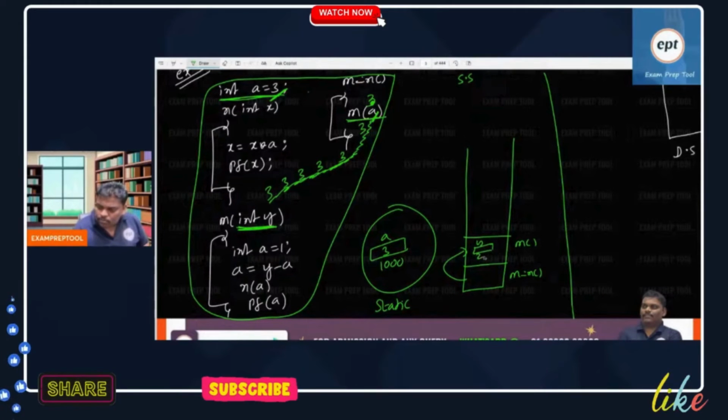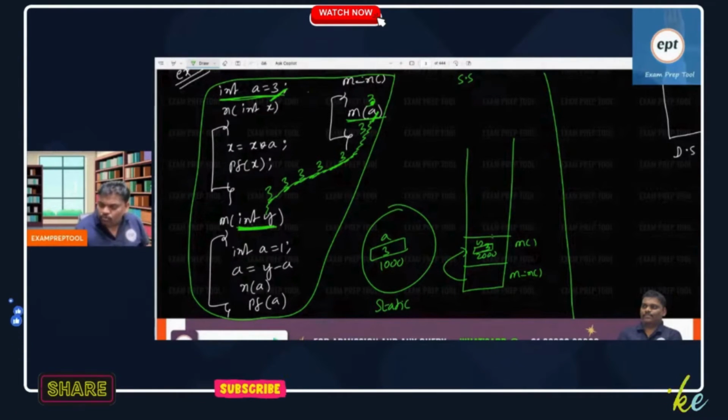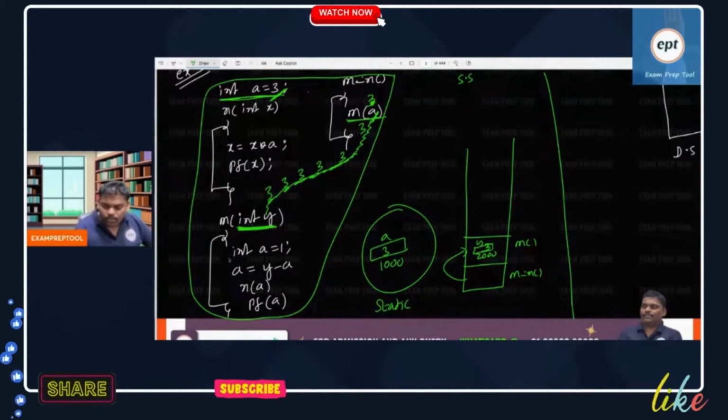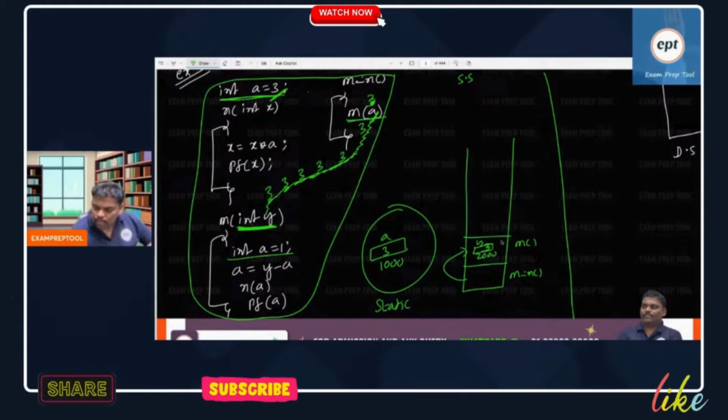Address of this one is 2000. But inside y, what is there? Whatever value came, it will be stored. It will store 3. Whenever you say int y, memory will be allocated. So inside that memory, what will be stored? Whatever came, it will store. Now observe clearly. In the main function, one story going on. Can you observe? Int A is equal to 1. A also created. Address is 3000.